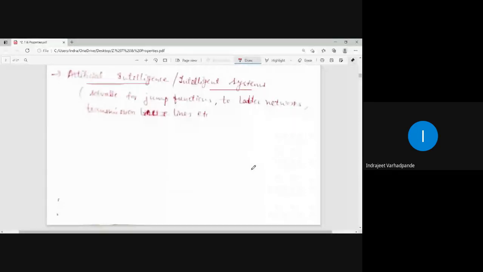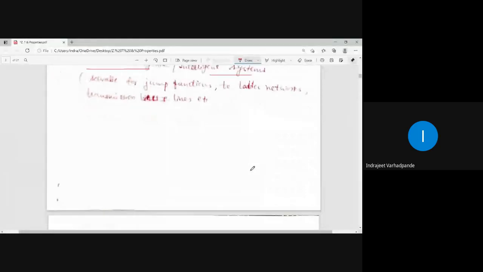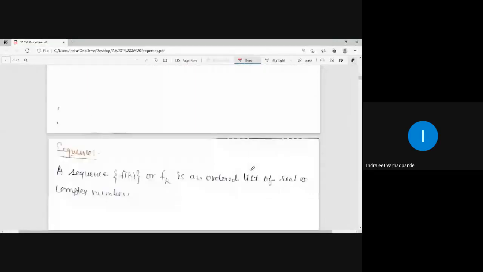So our definition of the Z transform will always be relevant to the right-sided Z transform or one-sided Z transform. Why is it called right-sided Z transform or one-sided Z transform? Because I will be dealing only with zero and numbers on the right of zero. I will be neglecting the numbers on the left of zero, that means the negative integers. I will be only talking about the numbers starting from zero and the numbers on the right hand side of zero. So to start with the definition of the Z transform, I should first understand the meaning of sequence.